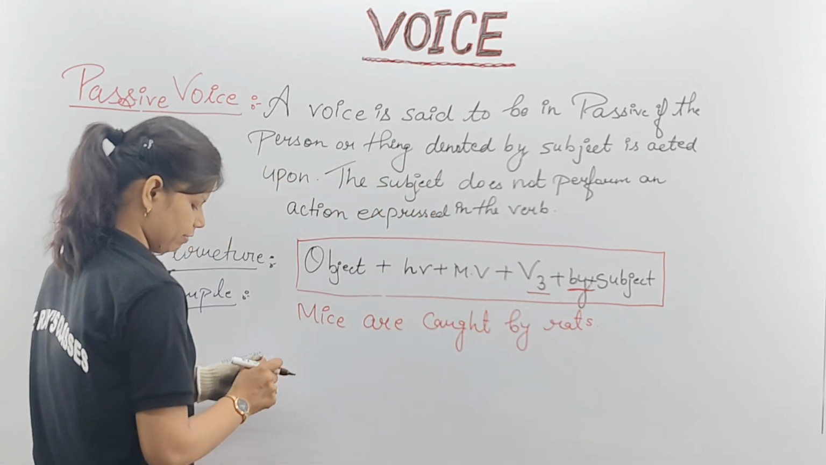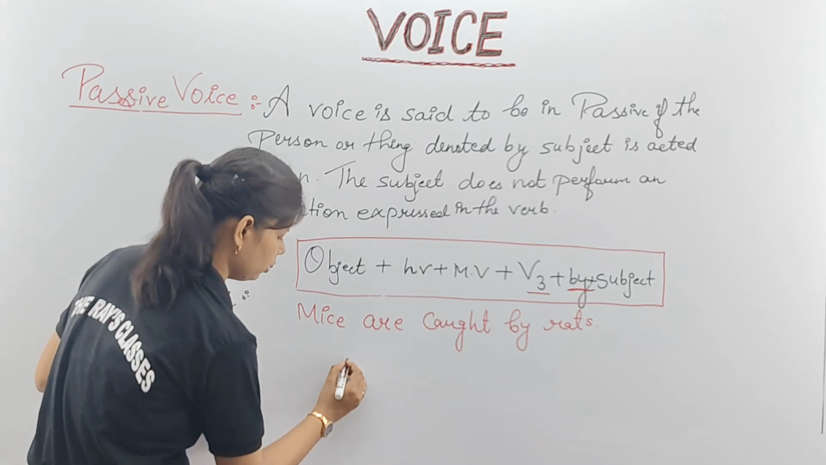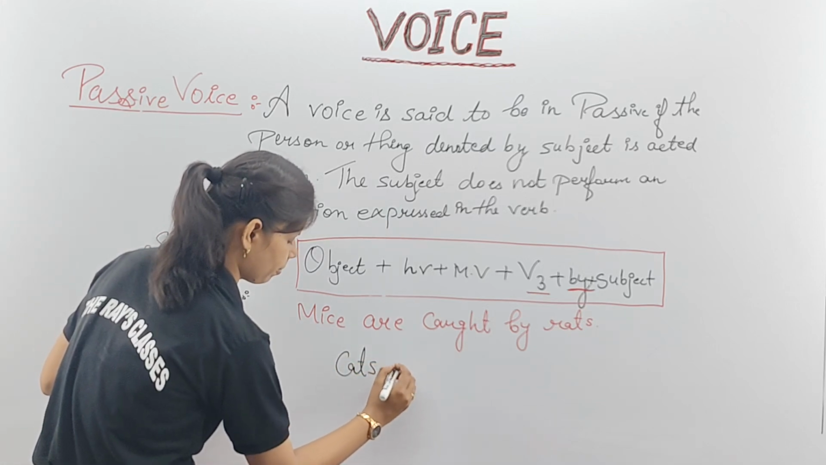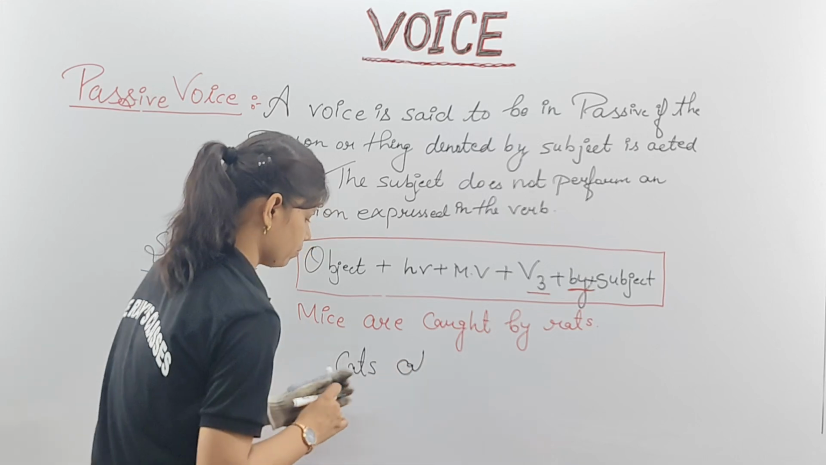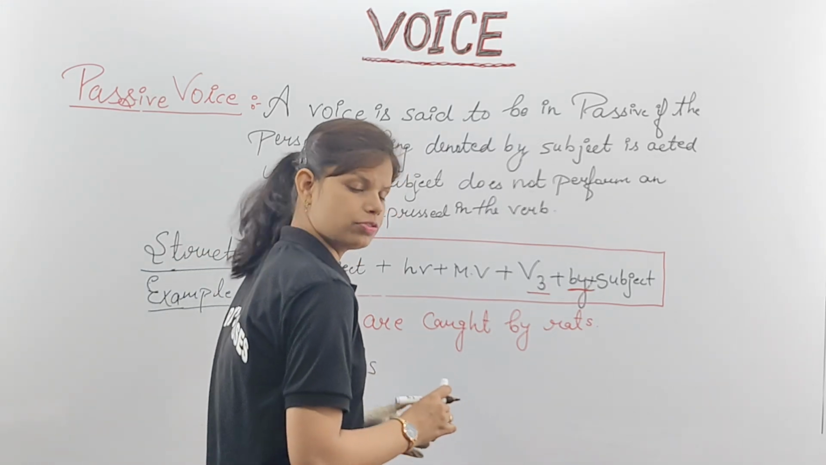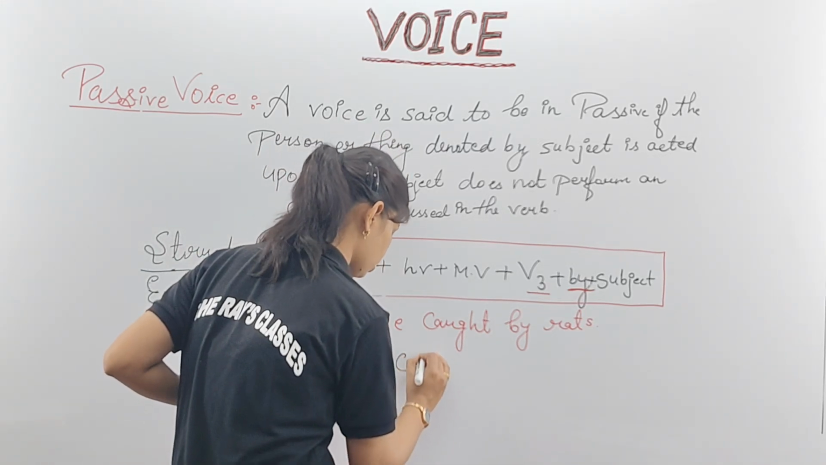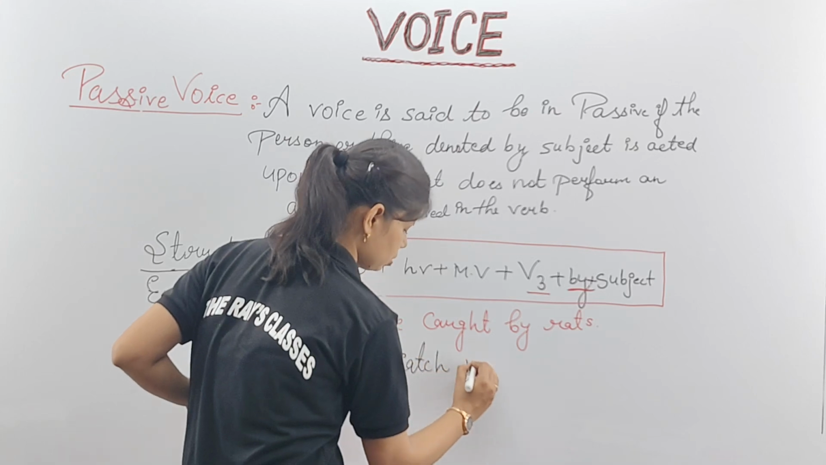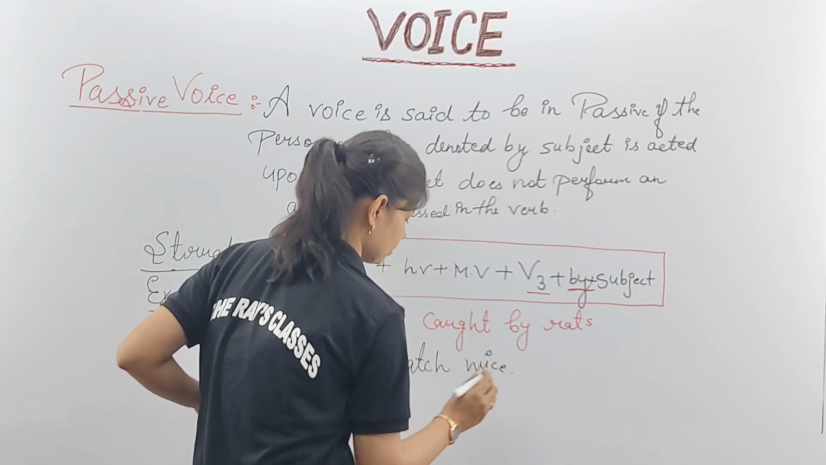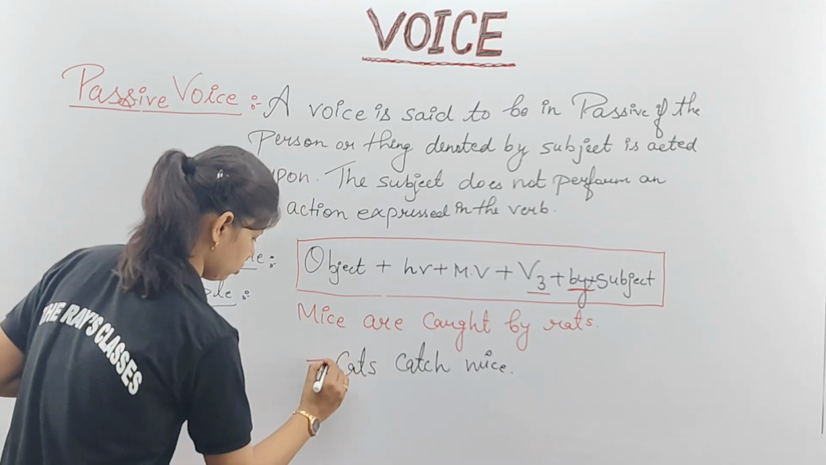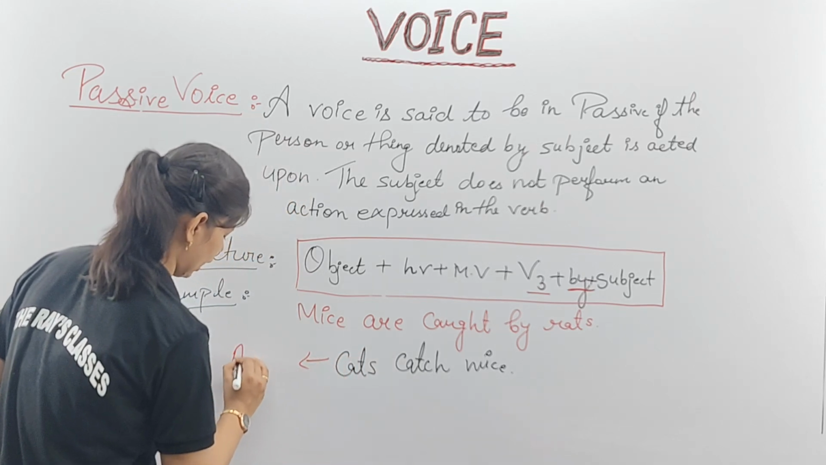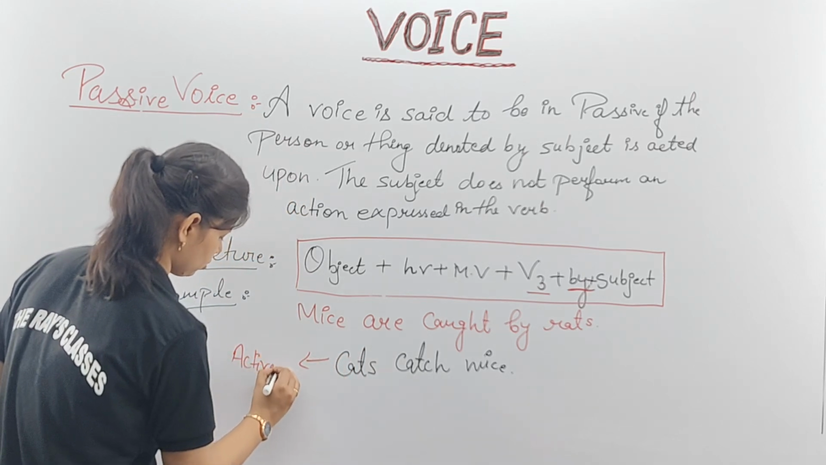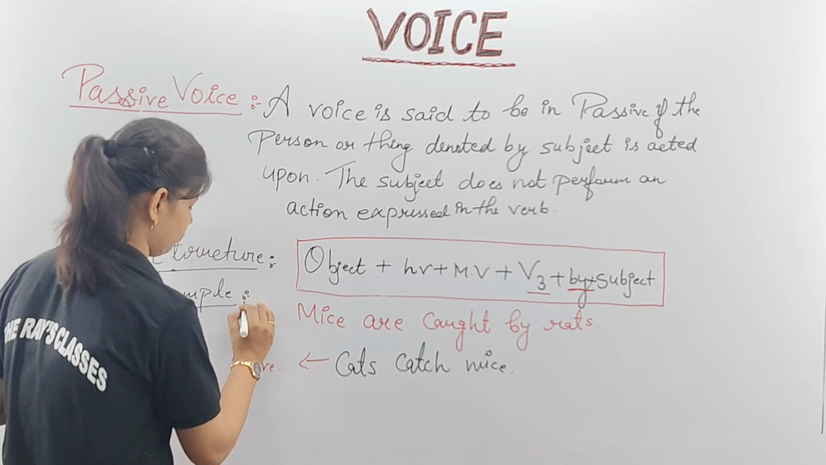This is your which voice? I will write the passive of this also here. Cats. I will write it to give you a better understanding of this one. Cats catch mice. This is your AV, meaning active, and this will be your passive.